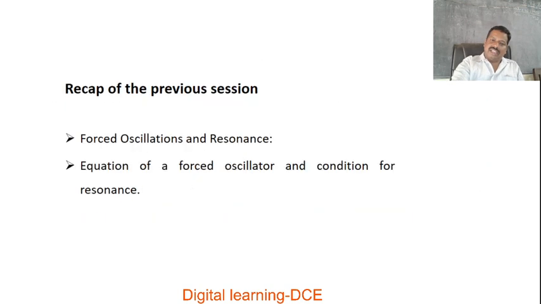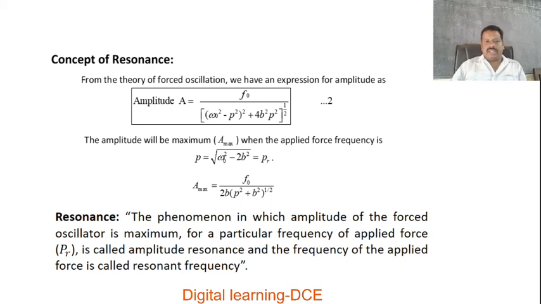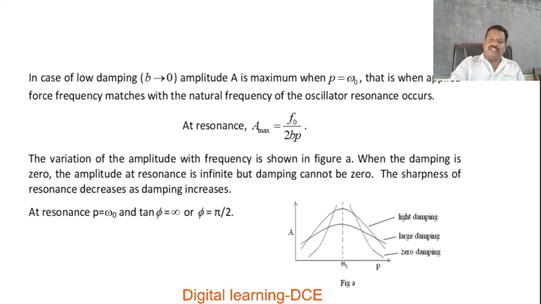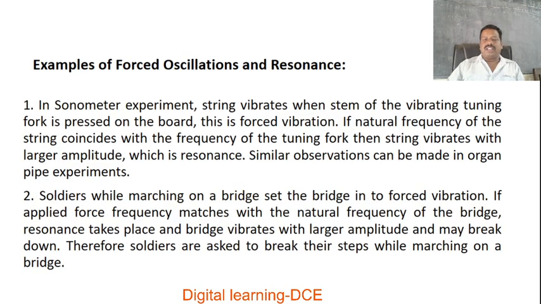From the examination point of view, they may ask what is resonance, and to write down the expression for amplitude and resonant frequency in the case of a forced harmonic oscillator. There will be a 2 marks question. They may also ask what is resonance and to discuss sharpness of resonance in the case of forced oscillations or the forced simple harmonic oscillator. There will again be a 2 marks question on this concept. And also give some examples for forced oscillations and resonance. Again, this is also a 2 marks question.